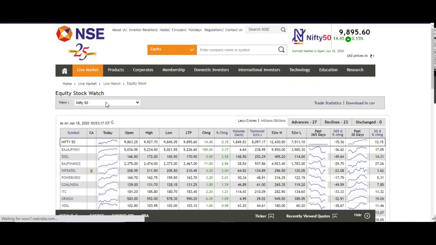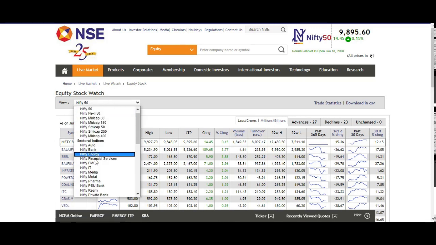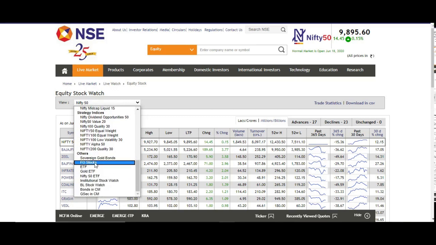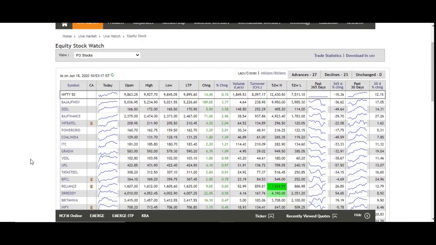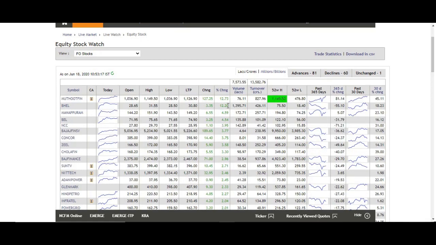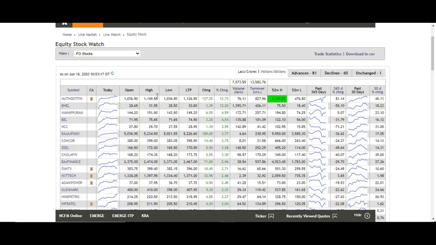Yesterday I made a video on how to select stocks for intraday trades. So I chose these FNO stocks, and after clicking on that I got to know that Muthoot Finance is trading higher. Looking into that stock, it made a high of 1094, and it's the 52-week high.